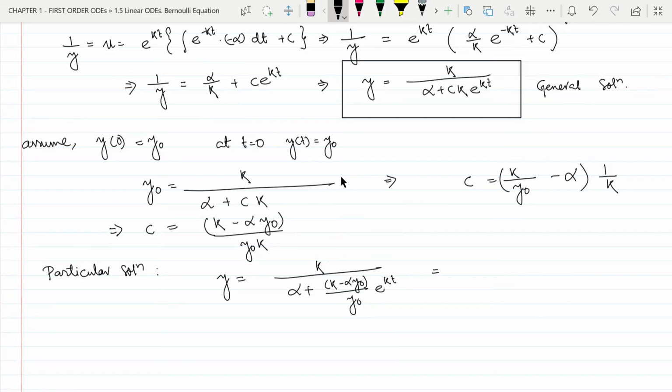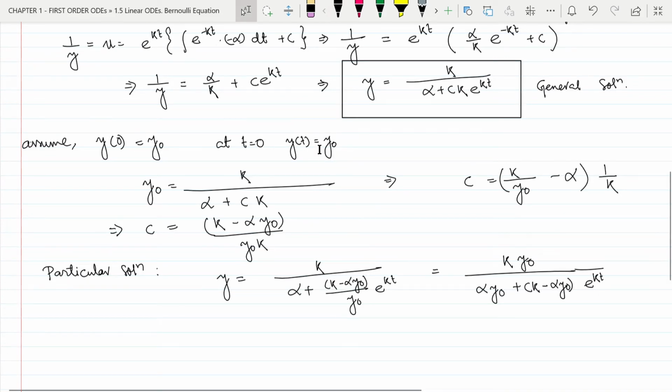This right hand side can now be simplified, and it will be k y naught divided by alpha y naught plus k minus alpha y naught e to the power kt, and this is the particular solution.